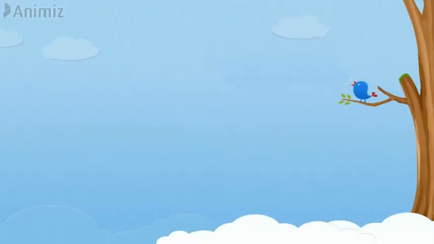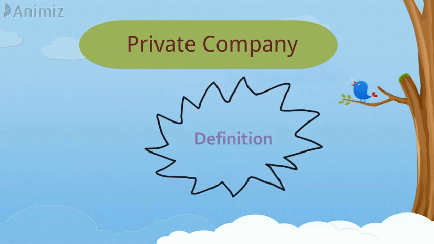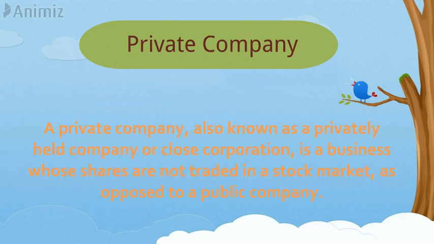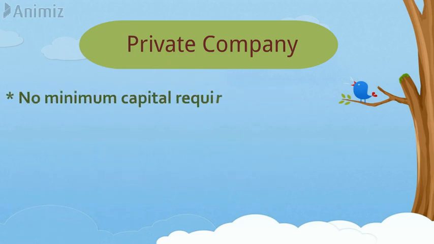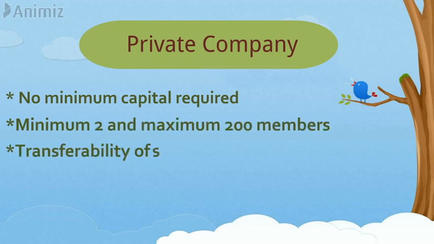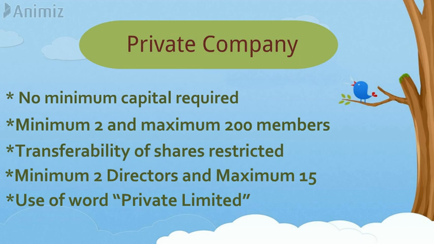First type of company is private limited company. Private company, also known as privately held company or close corporation, means a company whose shares are not traded on stock market, as opposed to public company. Now let's focus on some features of private company. No minimum capital is required. One can start a company with a small amount of fund, as there is no minimum capital requirement for the same. Minimum 2 and maximum 200 members.